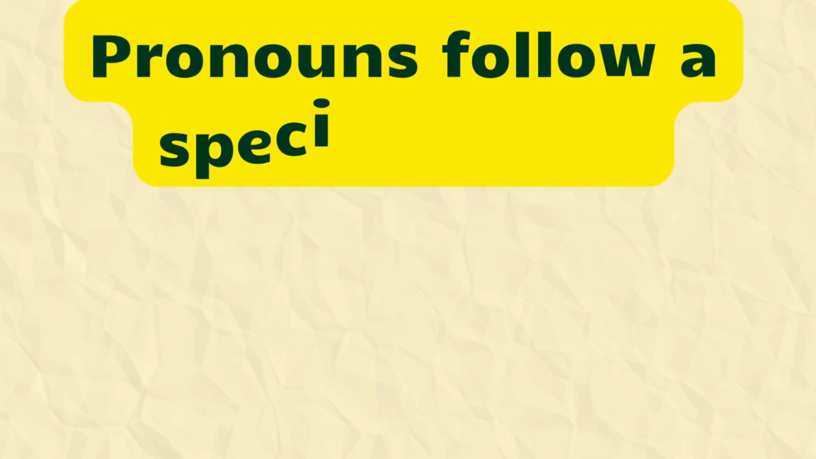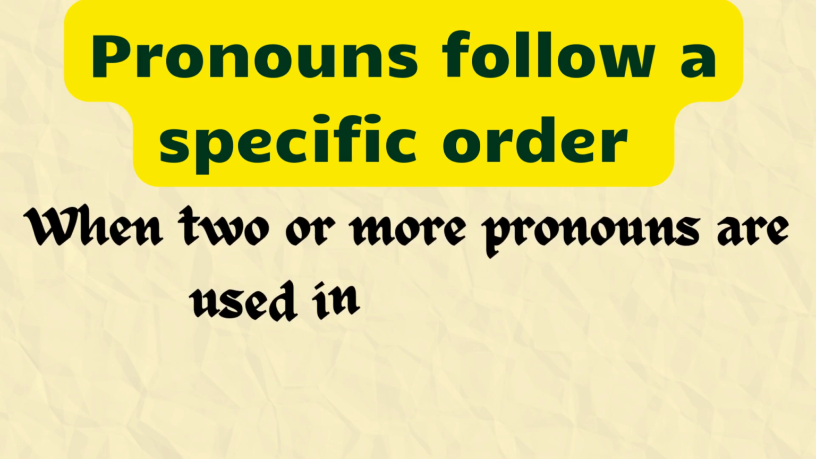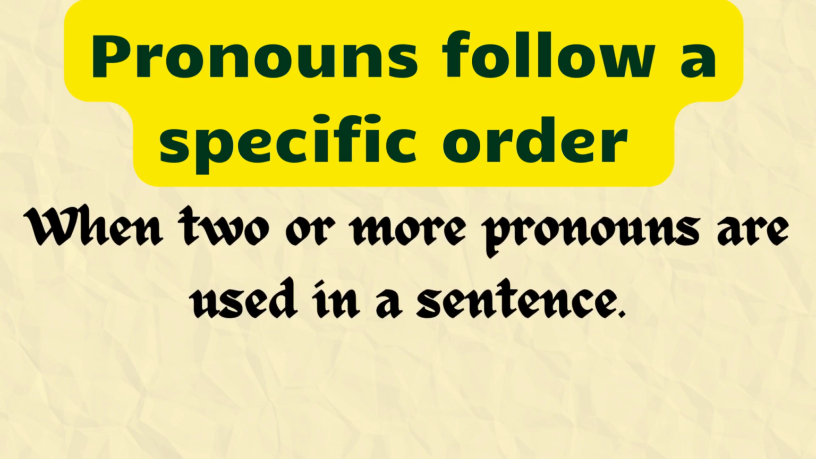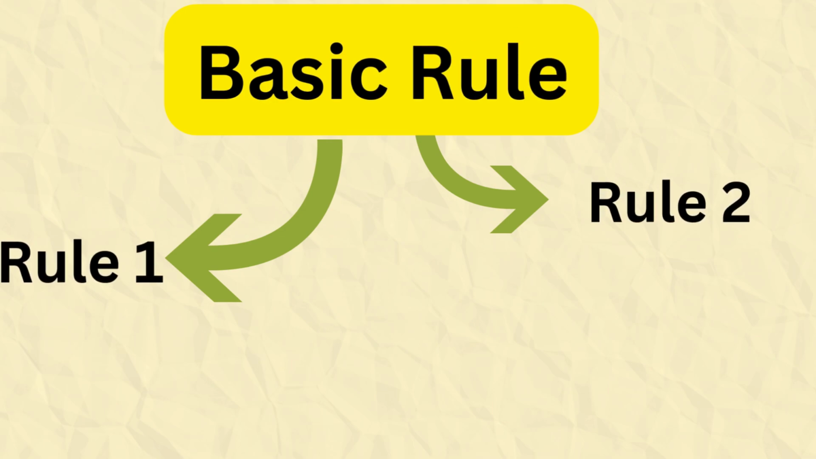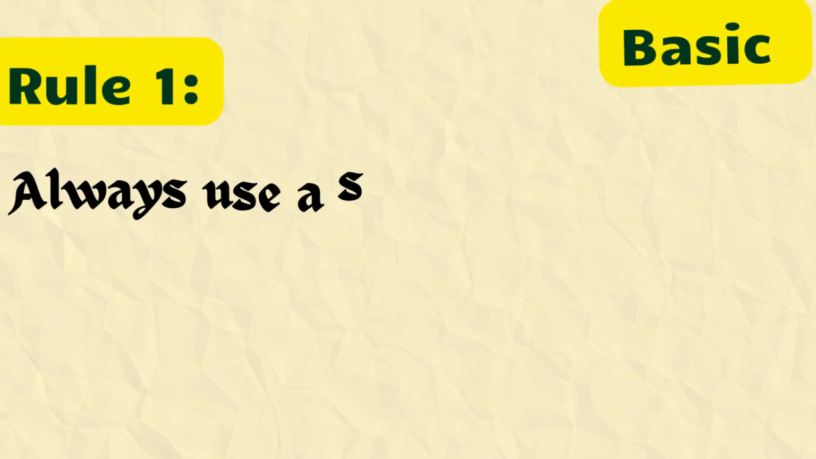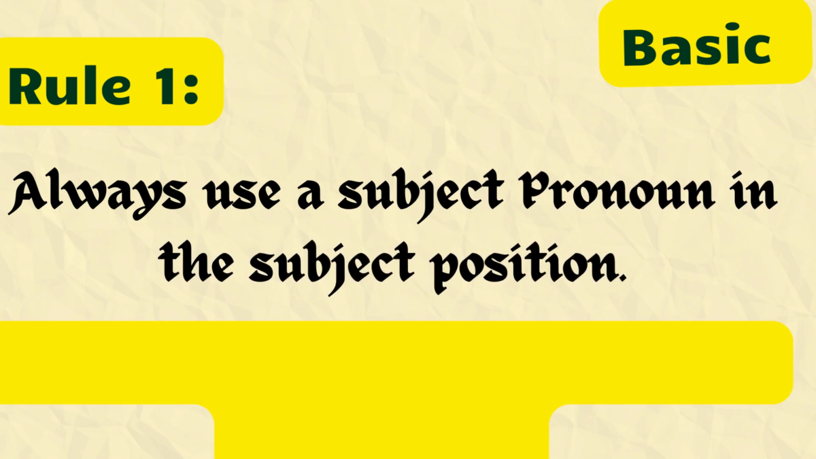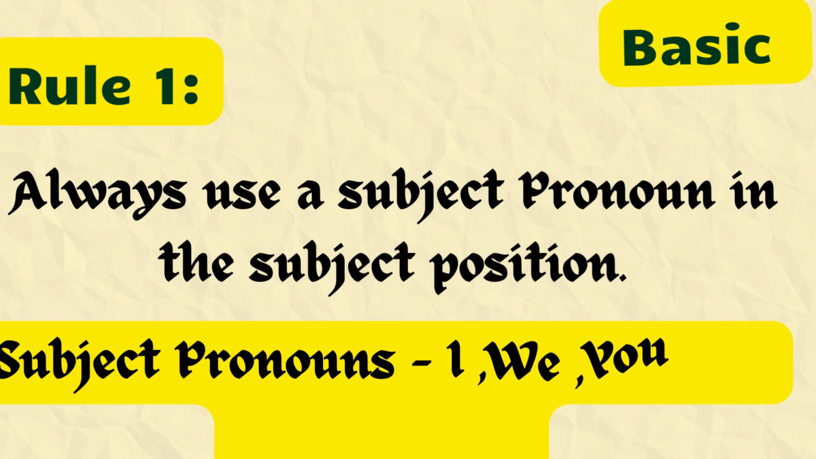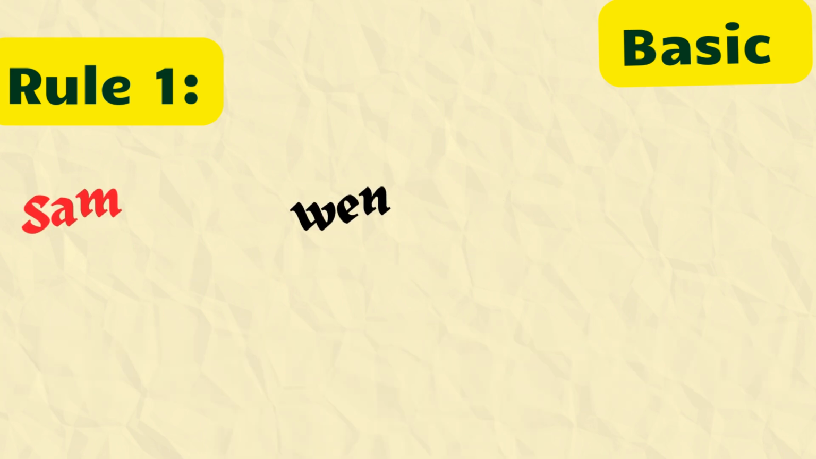In the same way, pronouns also follow a specific order, especially when two or more pronouns are used in one sentence. To understand this clearly, let us first start with the basic rules. First rule is use a subject pronoun in the subject position. As we already know, subject pronouns are I, we, you, he, she, it, they. Let's understand it with the help of examples.